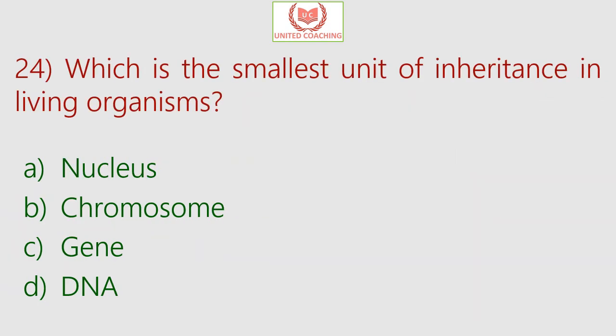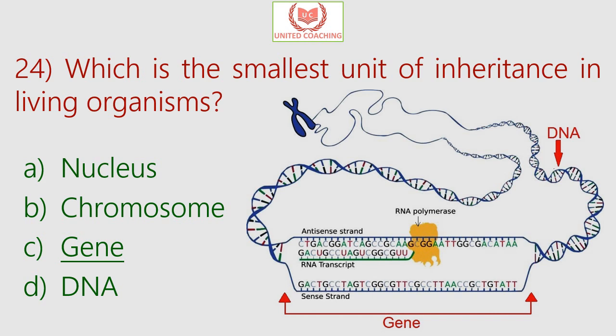Our next question is, which is the smallest unit of inheritance in living organisms? So is it nucleus, chromosome, gene or DNA? So the answer is gene. The gene is that part of the DNA that codes for one protein, and these proteins determine virtually all of the characteristics of a person. The gene is that part of the DNA that gets expressed, and there are other parts of the DNA that do not get expressed but are required for other mechanisms like maintenance of DNA, regulation of gene expression, etc.